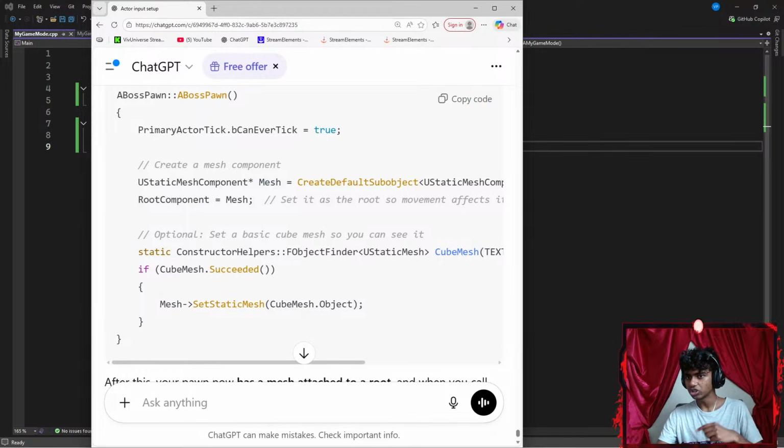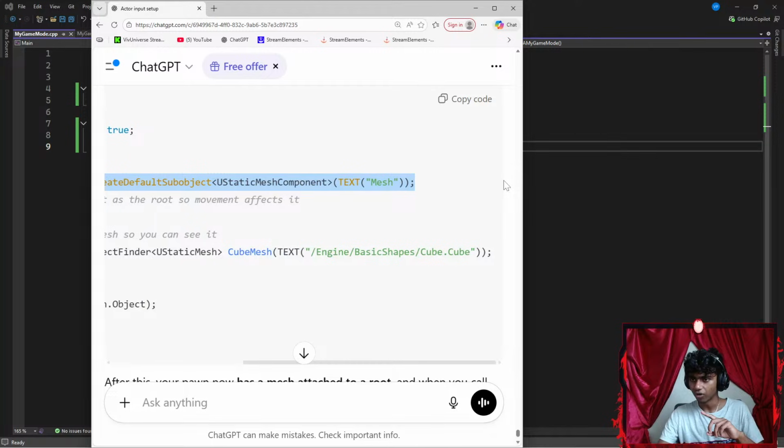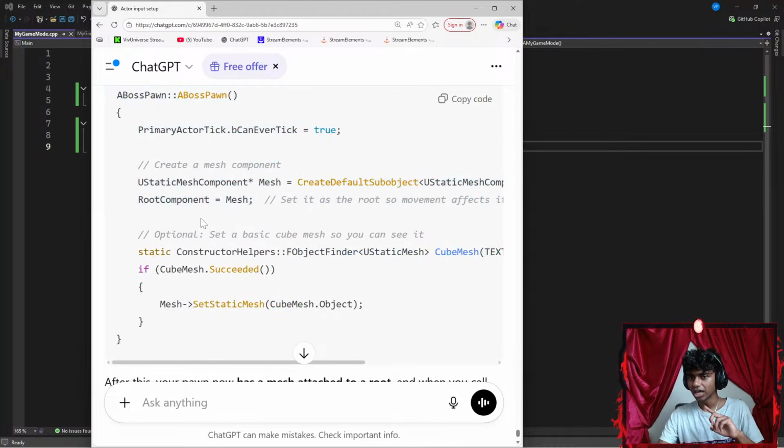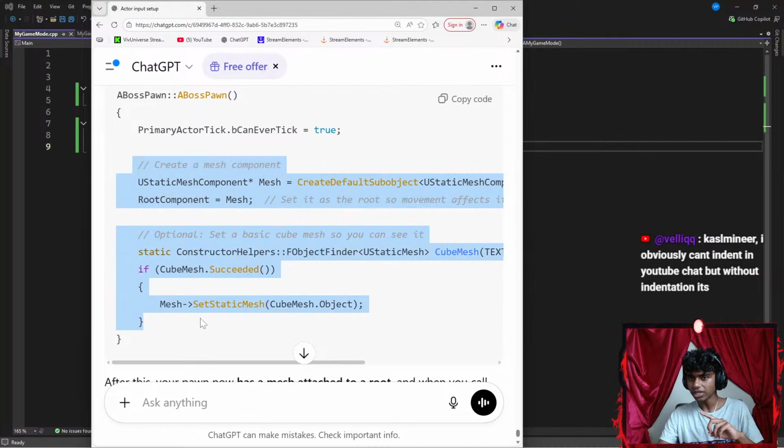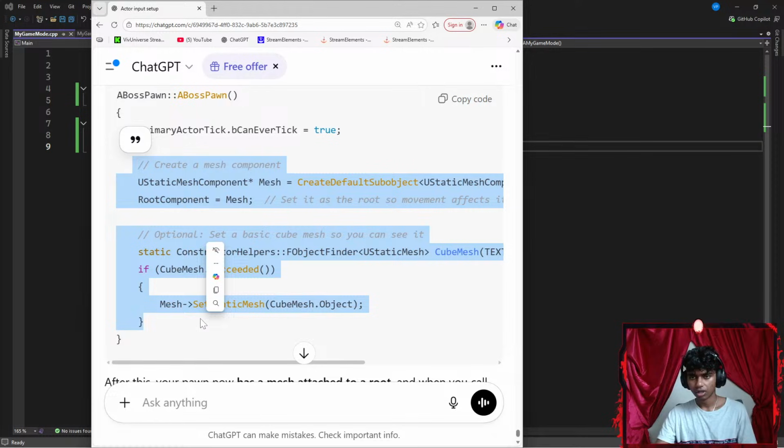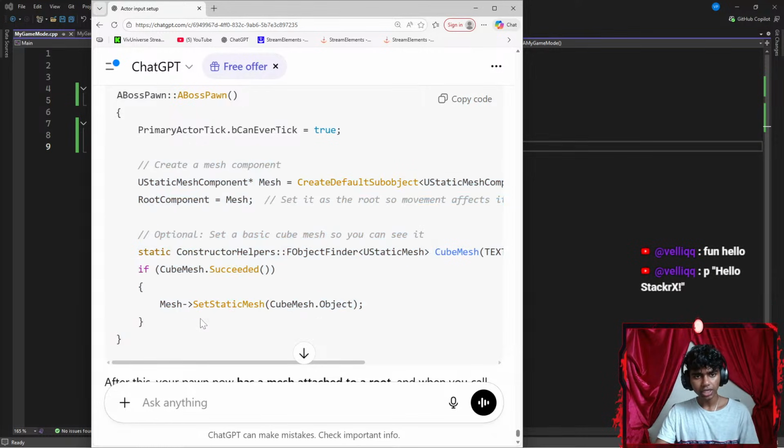Mesh, okay, which is a local variable representing it. That is going to be equal to CreateDefaultSubobject. Did that before as well. This shouldn't be as hard, guys. And then RootComponent equals mesh. Optional, set a basic cube mesh so you can see it. ConstructorHelpers::FObjectFinder. Okay, I might actually copy this part first because I want to see if it actually works. Let's copy that.